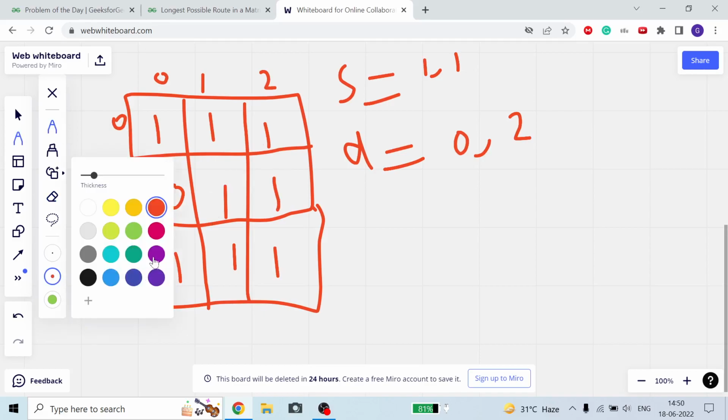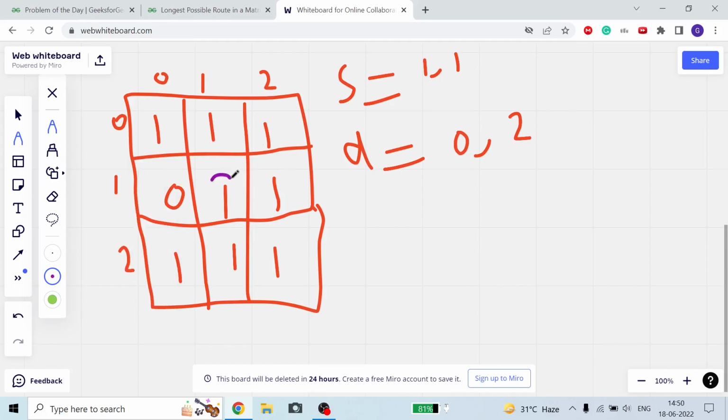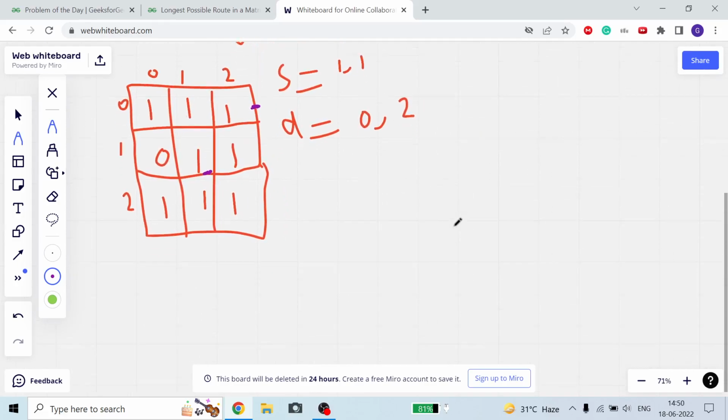So now what does 1 comma 1 mean? This is our starting index. Destination is 0 comma 2, this is our destination. Or we can mark it: this is our destination, this is our start. Okay guys, so what we will do is start from the start node, the source node.